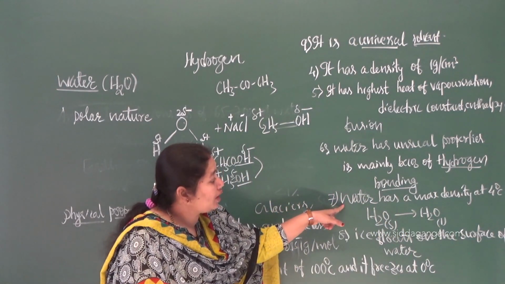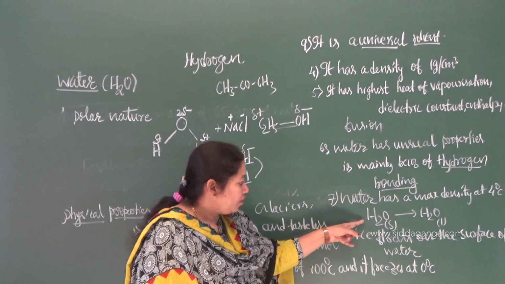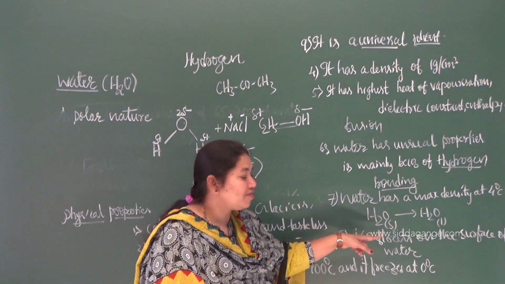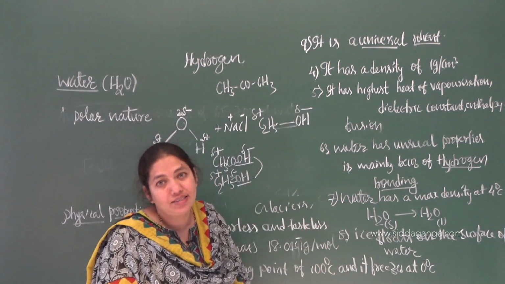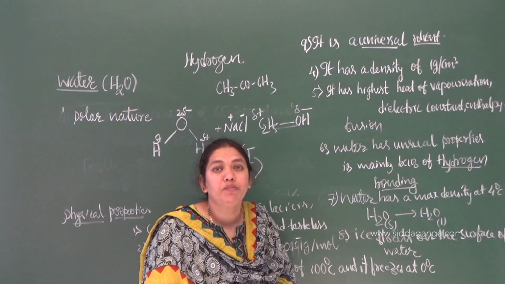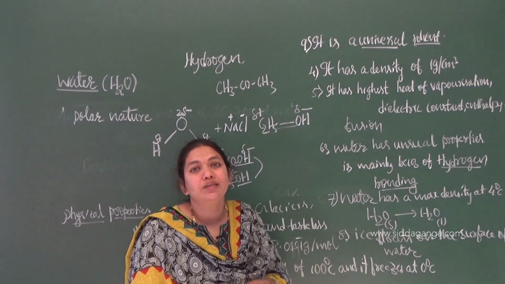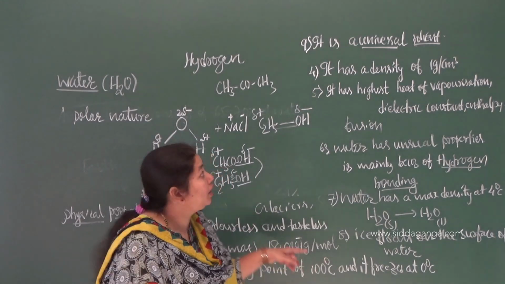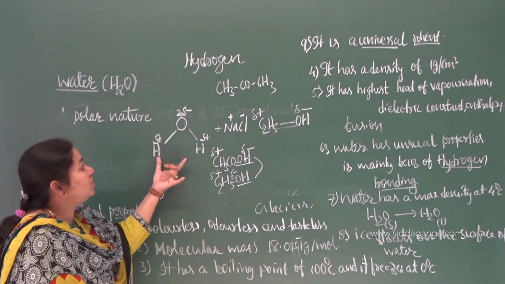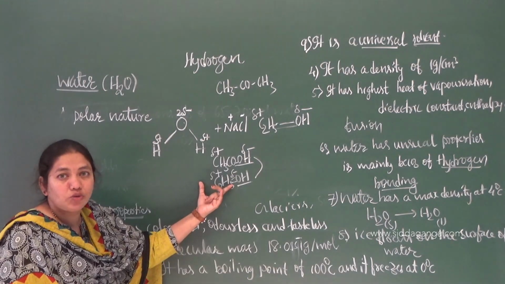And then water has a maximum density at 4 degrees Celsius. That means when water is heated, hydrogen bonds break. It leads to the association of molecules that increases the density of the water. Similarly, ice floats on the surface of water because ice has lesser density than water because of hydrogen bonding. Right? Finally, water is a universal solvent because of its polar nature, which dissolves almost all ionic and some of the covalent substances into it.